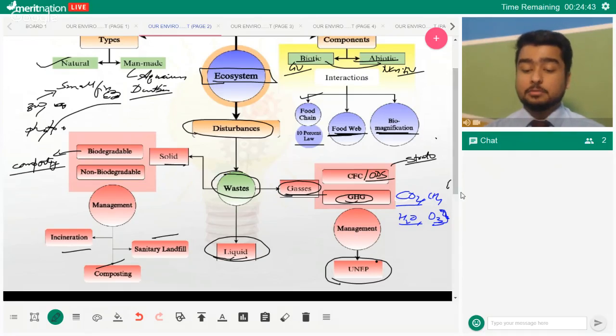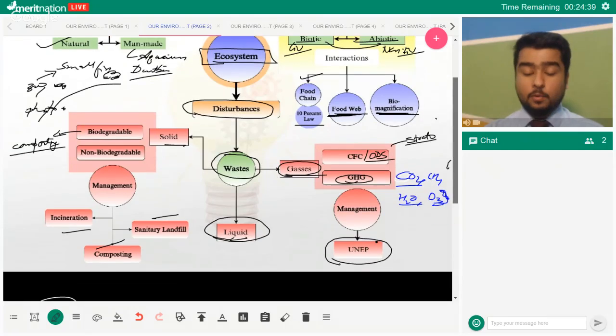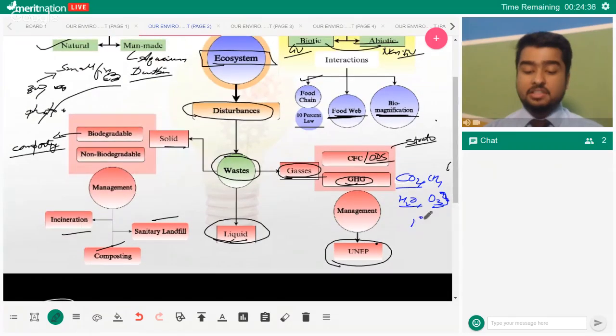Mohini, I will answer that in just a moment. The surface temperature of Earth is increasing, and in the past century, the increase is about 1 degree. We don't want that happening. We don't want this accelerated heating of the earth. That is why we should reduce the greenhouse gases.